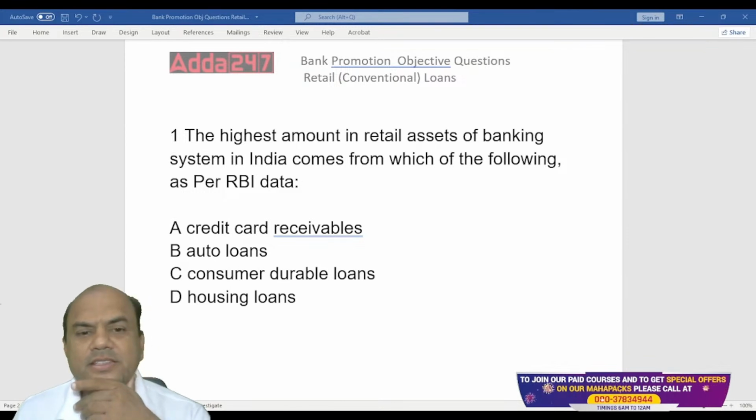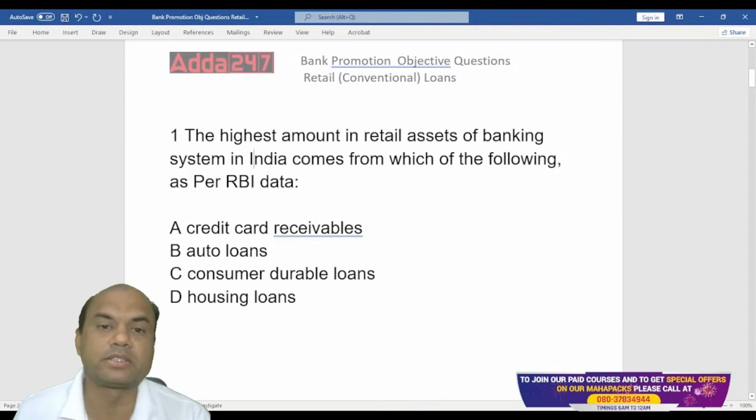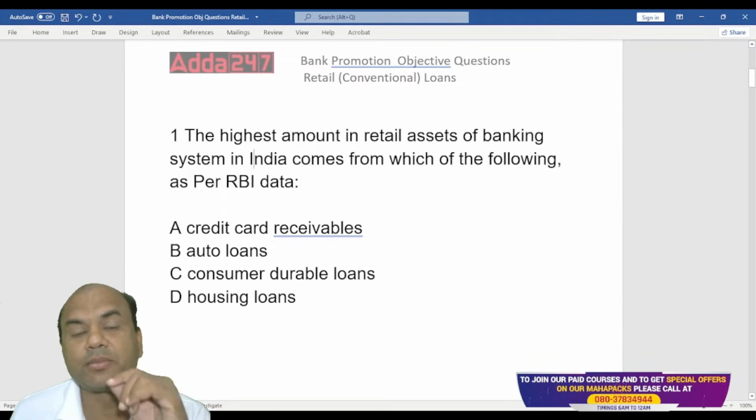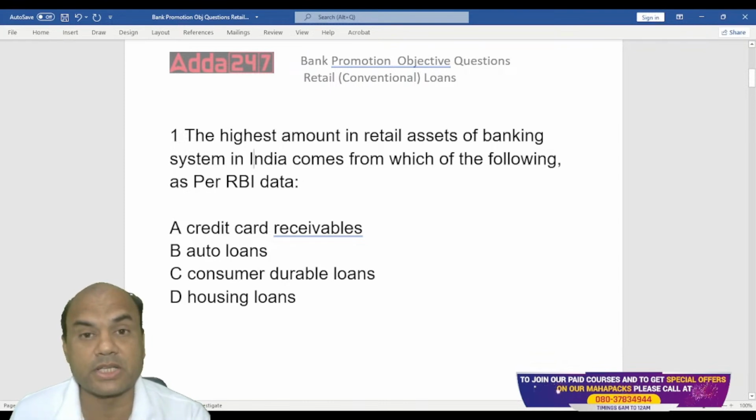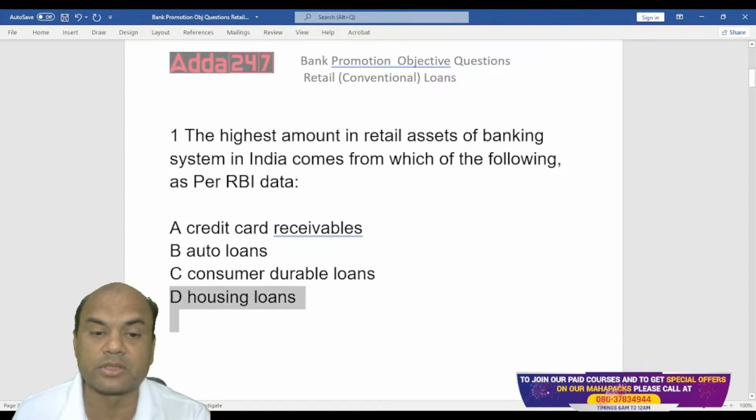Yes, the answer is from RBI data. For this, you have to read the various circulars coming from RBI. There is also IIBF Vision, Indian Institute of Banking and Finance Vision. Those who have appeared for JAIIB, CAIIB will know it. This gives very important information. So the answer over here is D, housing loans.